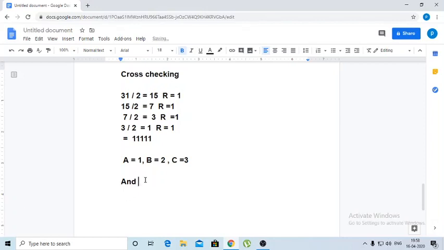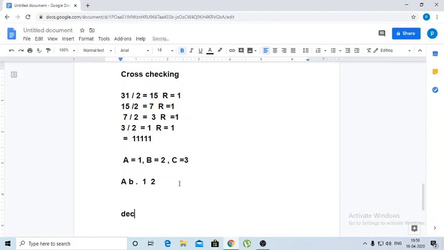For example, we have AB. Then how to convert that into binary? So 1 stands for A and 2 stands for B. For this, we have to convert 1 into binary and 2 into binary. Here, I'll tell you one thing. So here, decimal and binary conversions. First we have to know the conversion from 0 to 9.